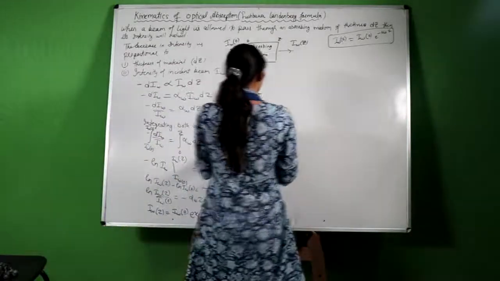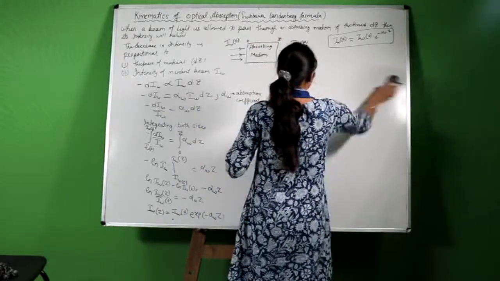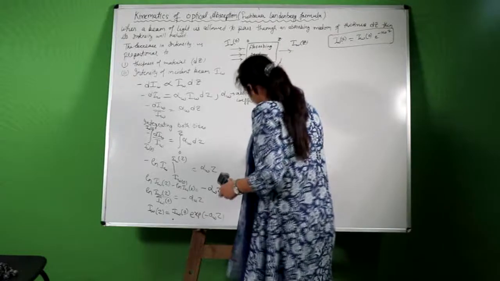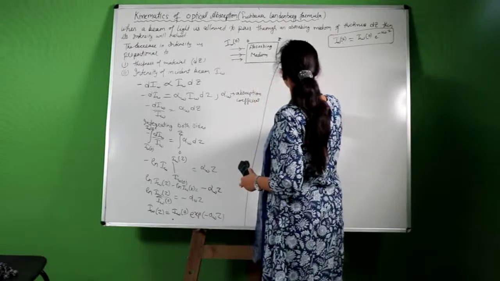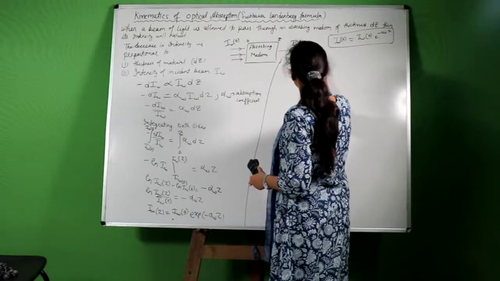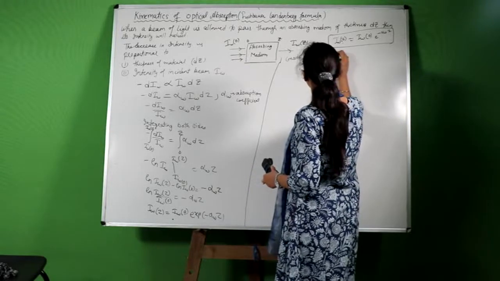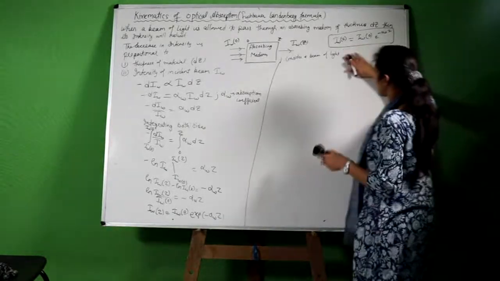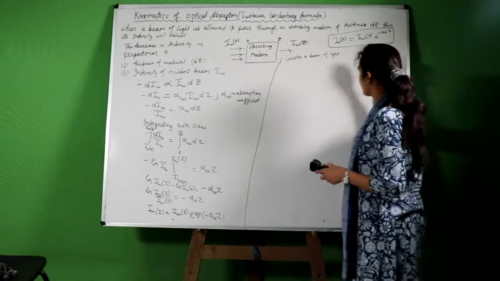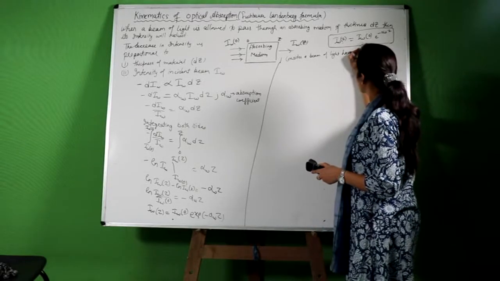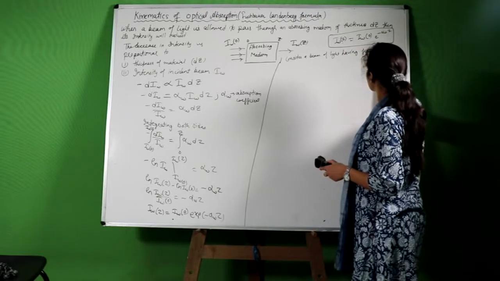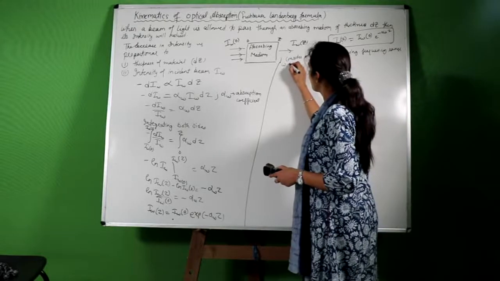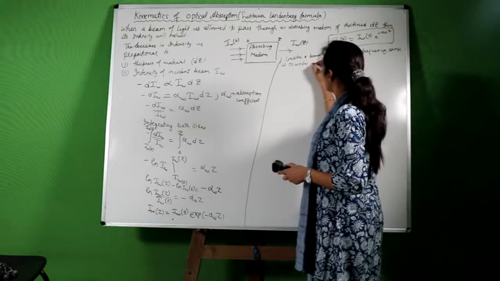Consider a beam of light having a spread in the frequency range. Now we will consider the spread in the frequency range. Consider a beam of light having frequency range omega to omega plus d omega,